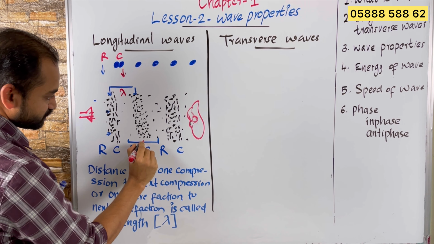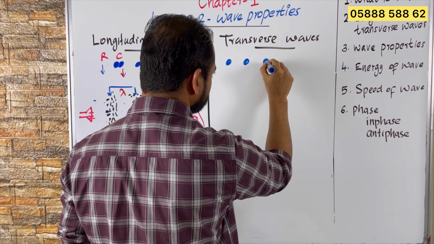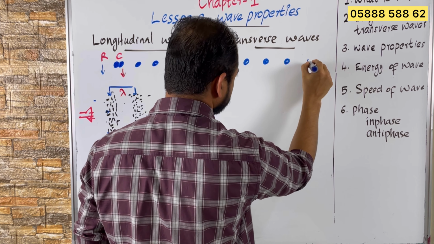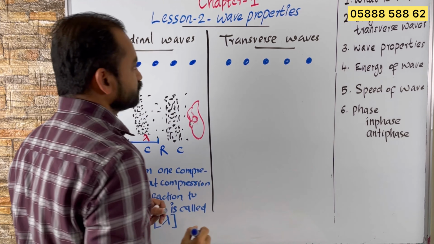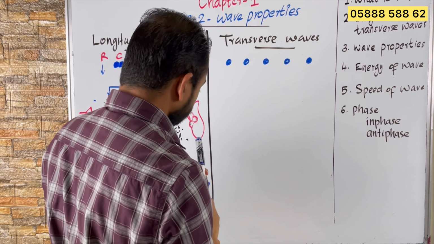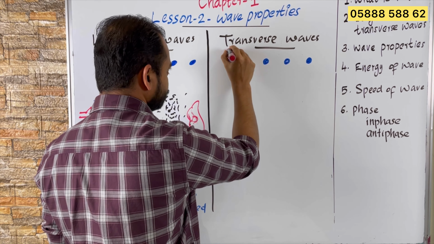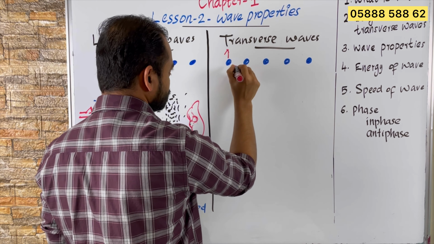When I go to the transverse wave, here students, you are jumping in this assembly line. So you can see the wave is traveling along this direction.